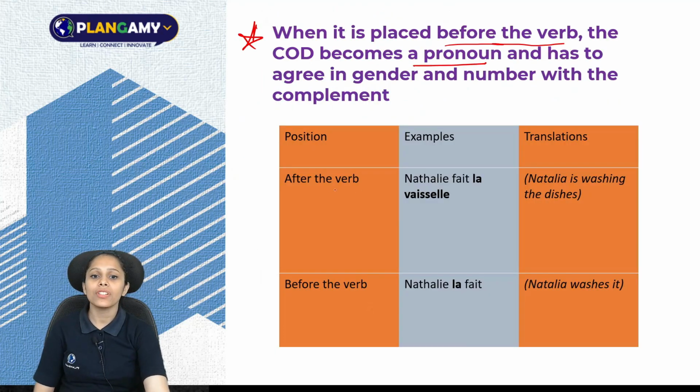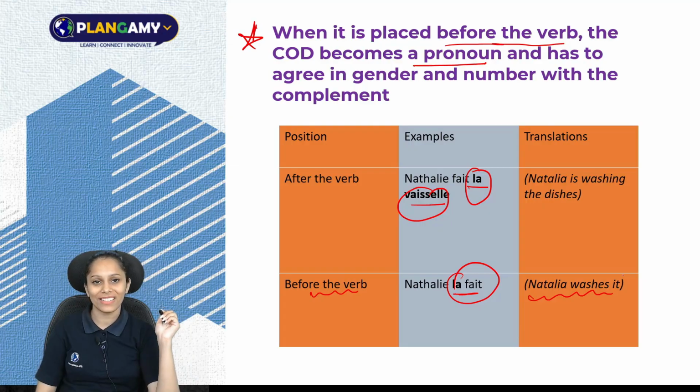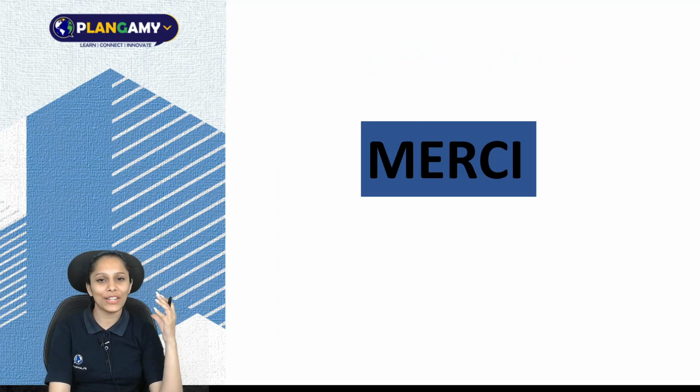After the verb: Nathalie fait la vaisselle, Nathalie is washing the dishes. Before the verb: Nathalie la fait, because we had la vaisselle. So it becomes la fait. Can you see this? Nathalie washes it. So this is all about the concept of COD.